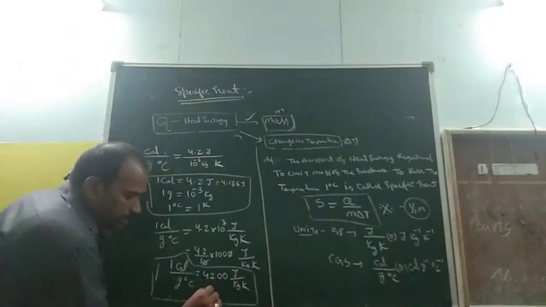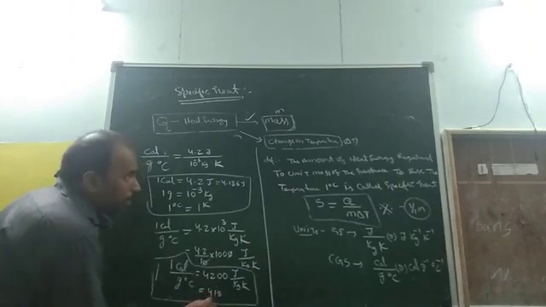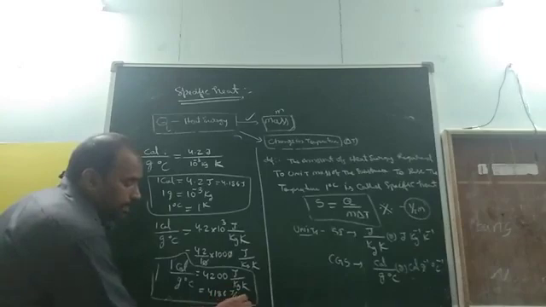It is also written as 4186 joule by kg Kelvin.